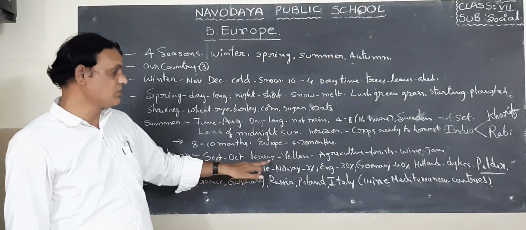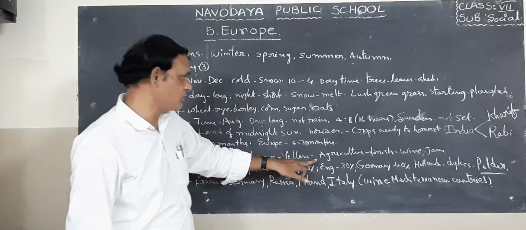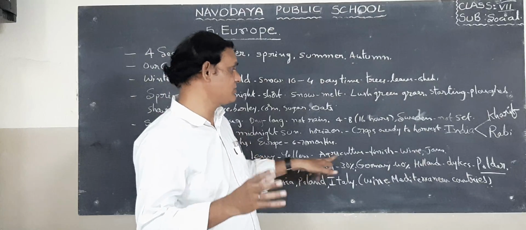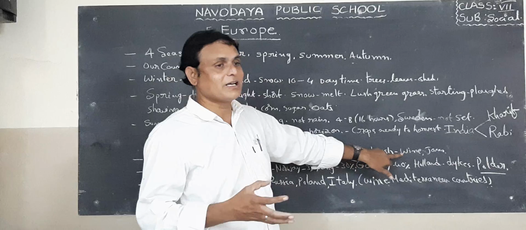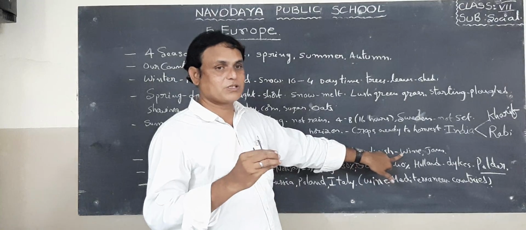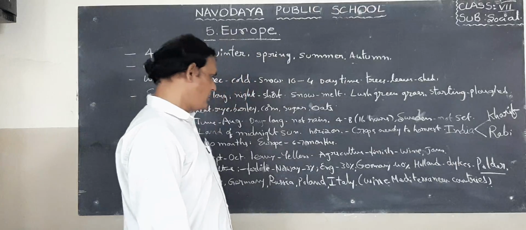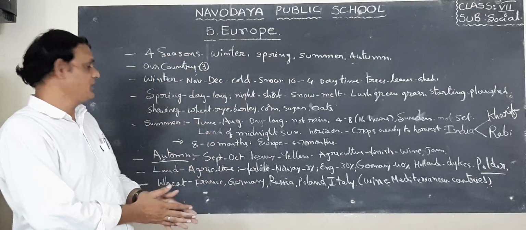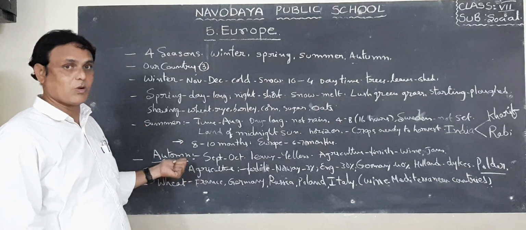Leaves become yellowish in color and they begin to shed their leaves. Next, agriculture activities are also almost finished by the farmers. Next, these agriculture activities are for production of wine, jam, etc. They are cutting their crops. That means it is the harvest time. So autumn season is the harvest time of the European people.